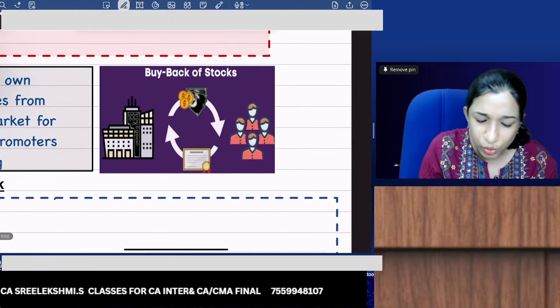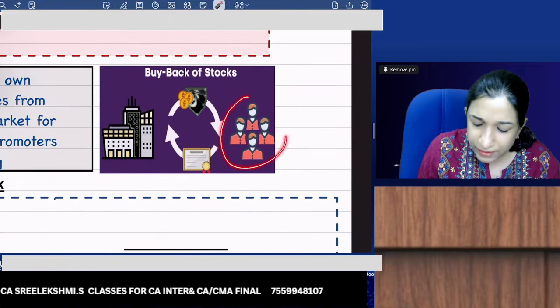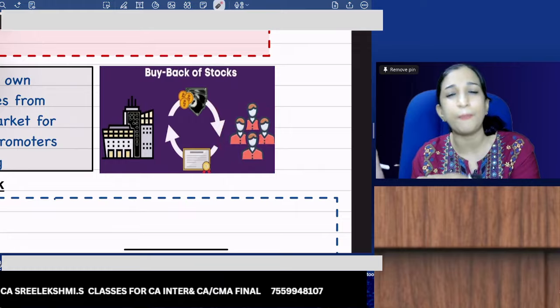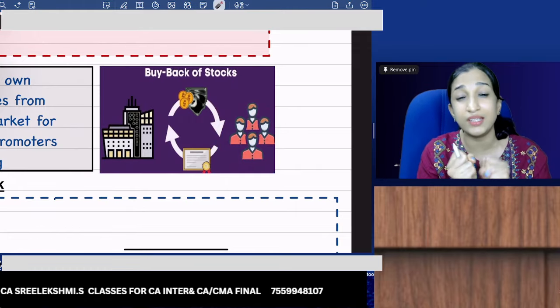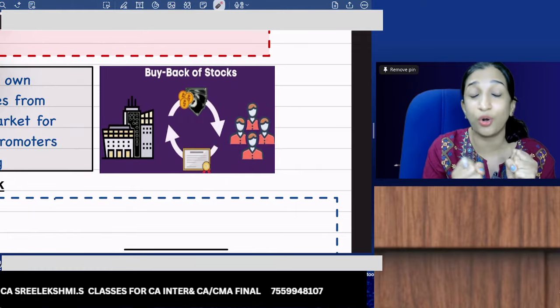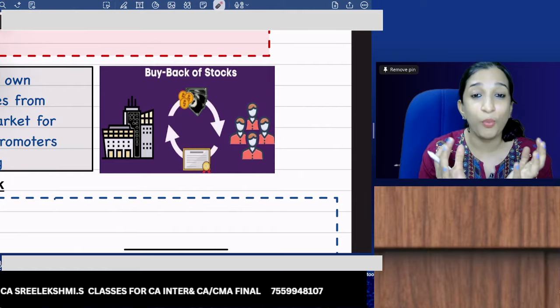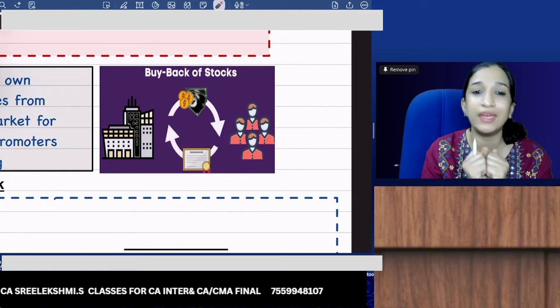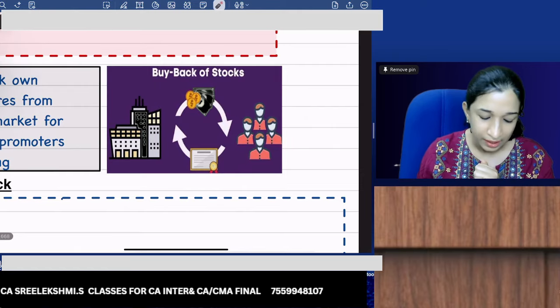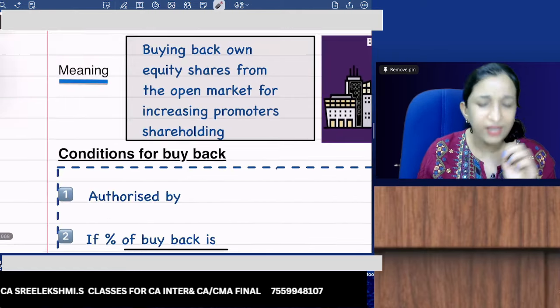So we are trying to cut off these outside shareholders. The company is buying the equity shares to concentrate control into the hands of promoters, to increase the promoters' shareholding. Okay. Now, what are the conditions for buyback?